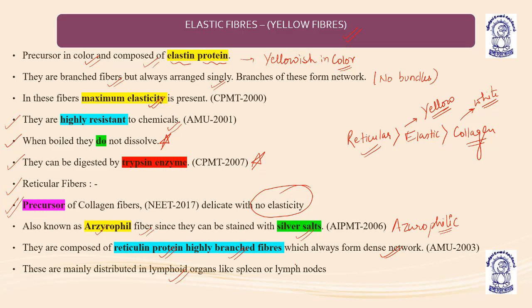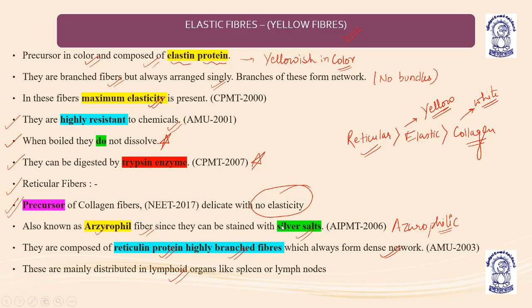So there are three types of fibers, my dear students. First one is the white fibers, second the yellow fibers, and the third reticular fibers. The white fibers are made up of collagen, and the protein is tropocollagen. It can be digested by the pepsin enzyme. When heated or boiled, they are converted into gelatin. These fibers are arranged in the form of bundles, but they are not branched.